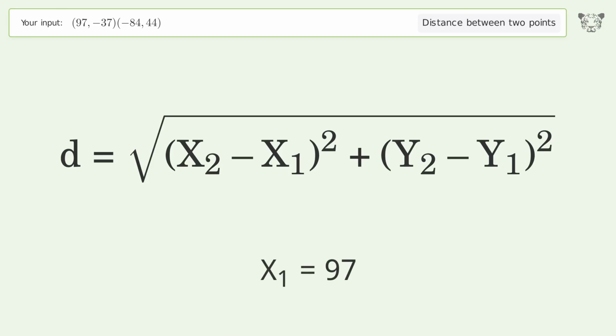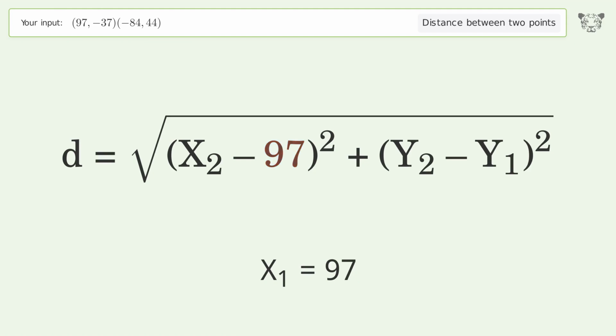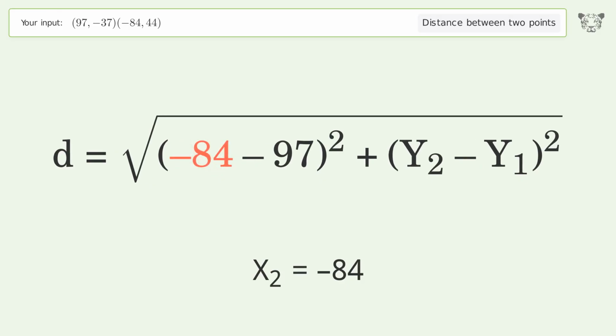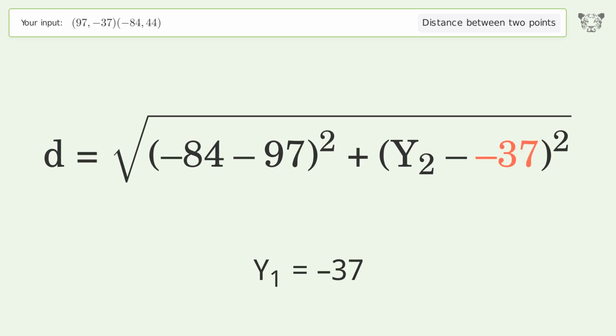x1 equals 97. x2 equals negative 84. y1 equals negative 37. y2 equals 44.